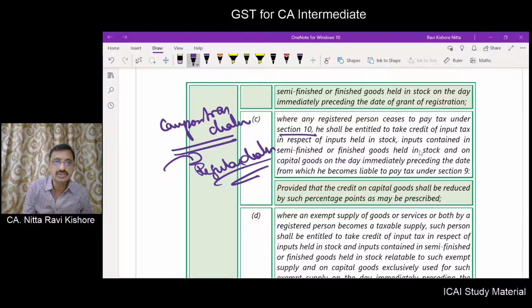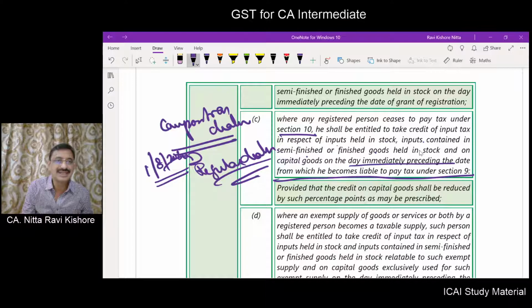He can't continue as a composition dealer from 1st of August 2020. Then he is becoming a regular dealer. Now, in respect of inputs held in stock, inputs contained in semi-finished or finished goods, on the day immediately preceding the day on which he becomes liable to pay tax under section 9. So from 1/8/2020 he becomes a regular dealer.